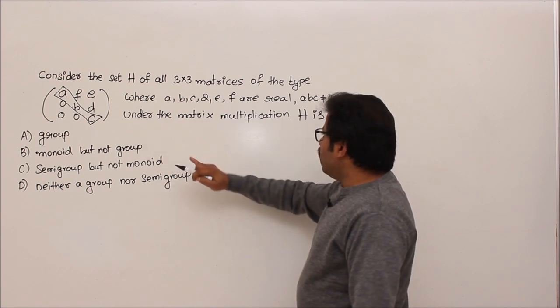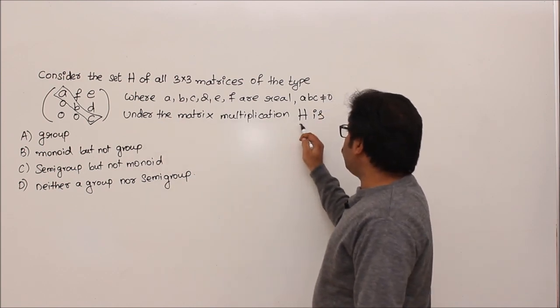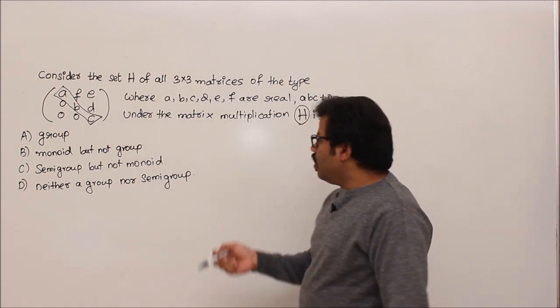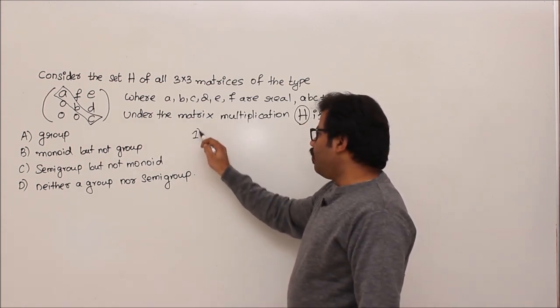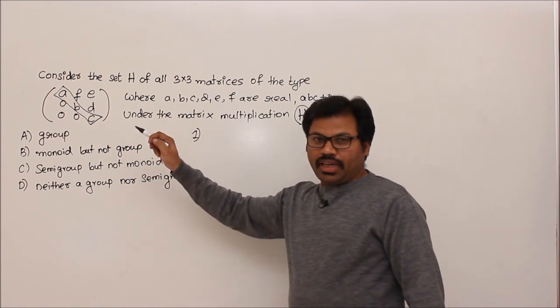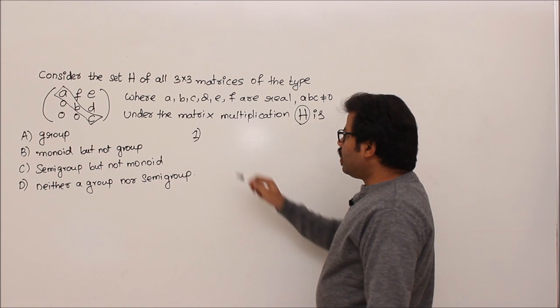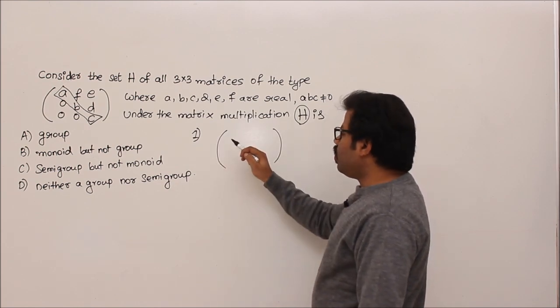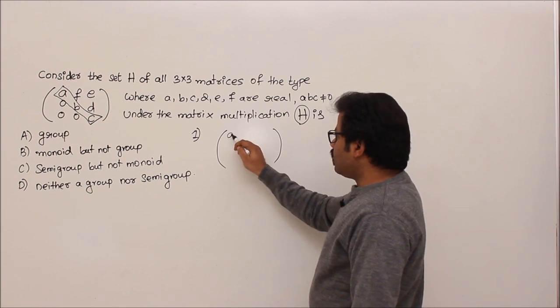So, the question is, under matrix multiplication, H is what? Is it a group, a monoid, or a semigroup? Now, we have a set of rules, and we blindly follow them. First thing, we have to prove that this matrix multiplication is closed, correct? So, let us take two random elements. Not particular elements. We know how to take it, right? Let us take like this.